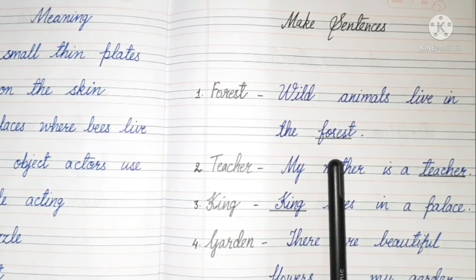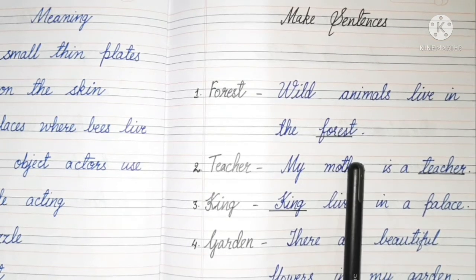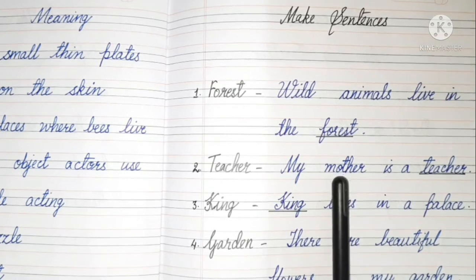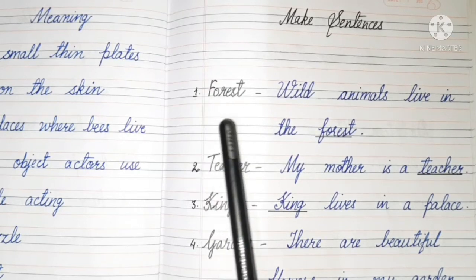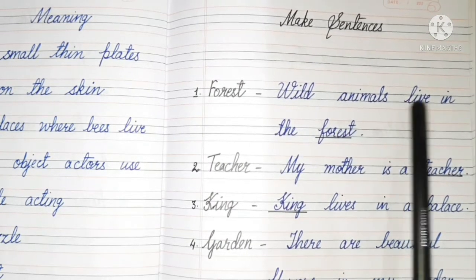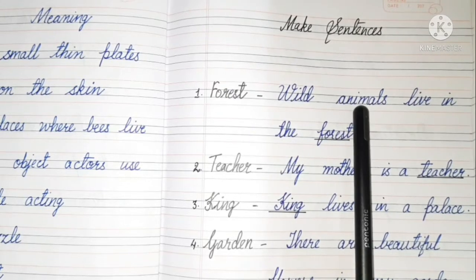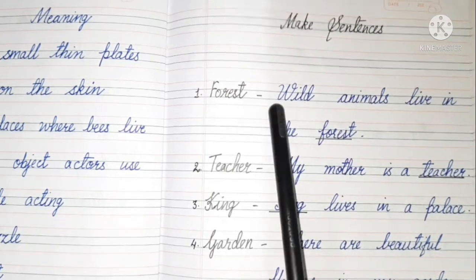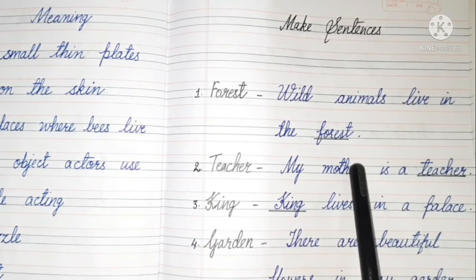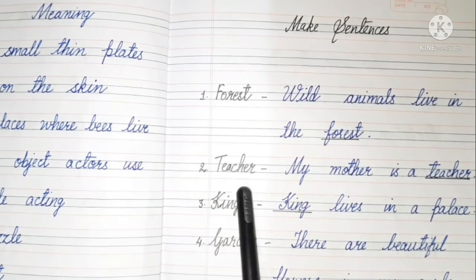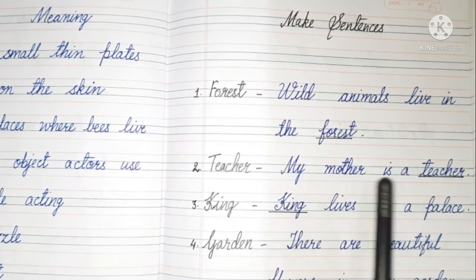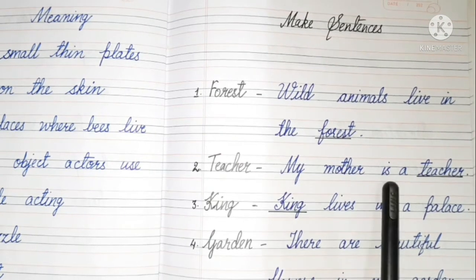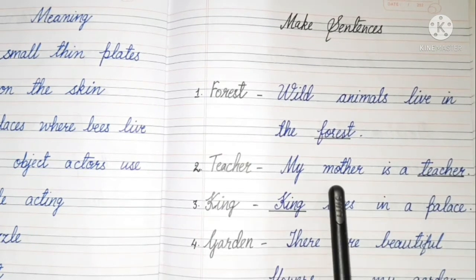Spelling of forest, F-O-R-E-S-T, forest. So children, what is the sentence of forest? Wild animals live in the forest. Now come to the next one. Teacher. Now children, now make a sentence. My mother is a teacher.